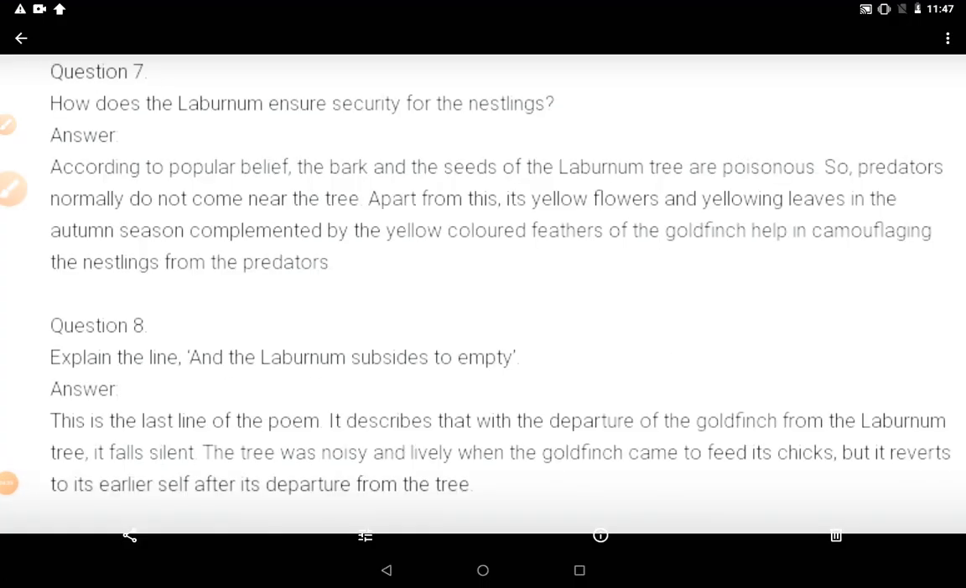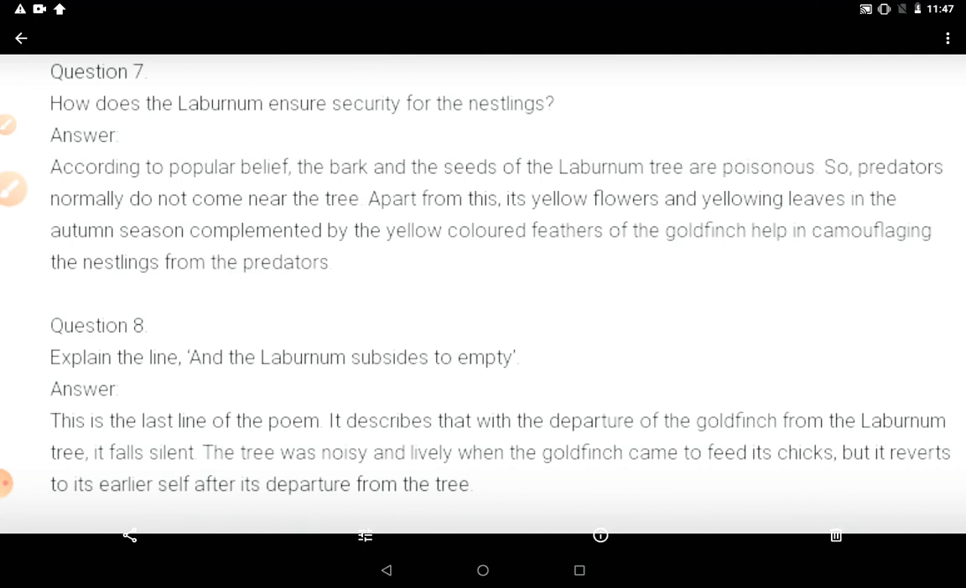Question 7. How does the laburnum ensure security for the nestlings? Answer. According to popular belief, the bark and the seedlings of the laburnum tree are poisonous. So the predators normally do not come near the tree. Apart from this, its yellow flowers and yellowing leaves in the autumn season, complemented by the yellow feathers of the goldfinch, help in camouflaging the nestlings from the predators. Camouflaging means to cover up, to have a disguise.